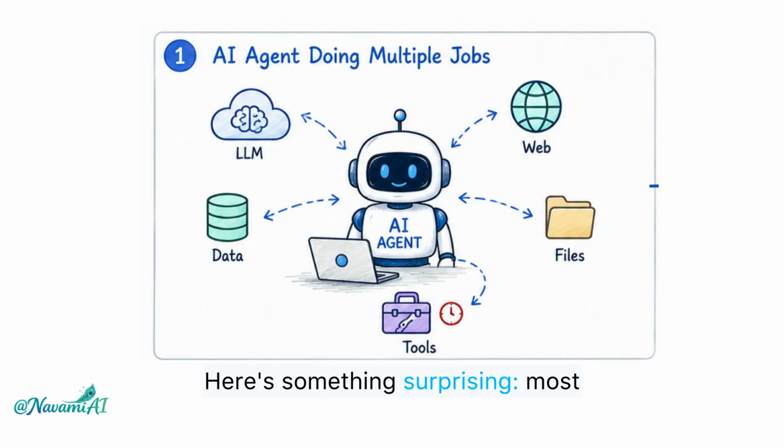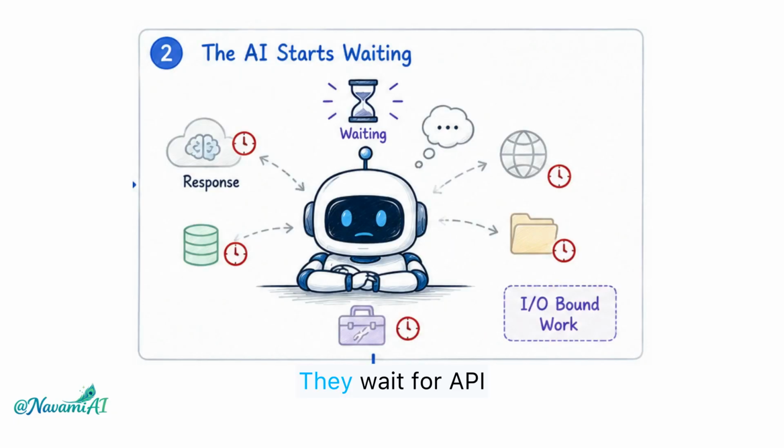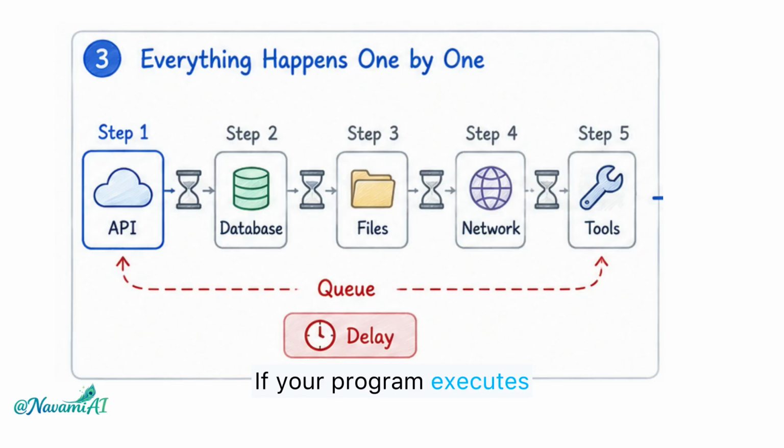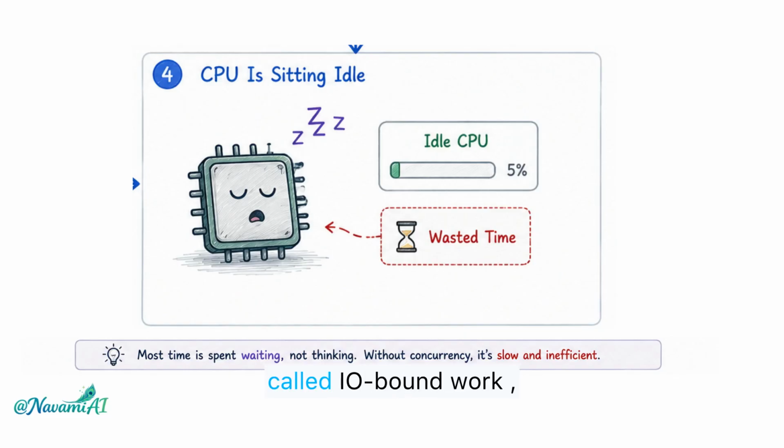Here's something surprising. Most AI systems are actually spending more time waiting than thinking. They wait for API responses, databases, files, and external tools. And during all that waiting, your CPU is simply doing nothing. If your program executes these tasks one by one, everything becomes slow and inefficient. This waiting problem is called IO bound work, and async programming is designed to solve exactly that.